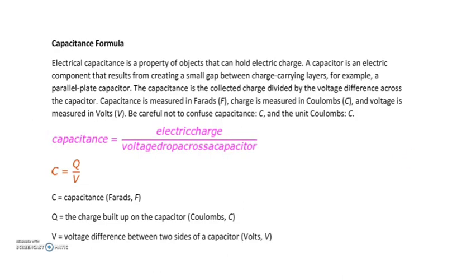Next one is the capacitance formula. So we have seen the resistance formula. Next one is capacitance. Capacitance is the property of an object to hold charge, and those devices we call capacitors. Okay. So a capacitor is an electrical component that results from creating a small gap between the charge carrying layers.